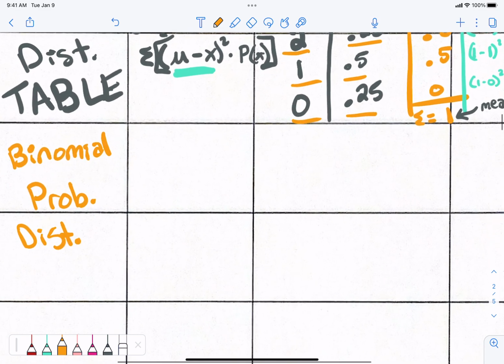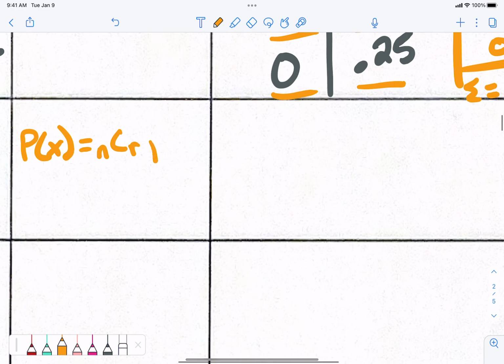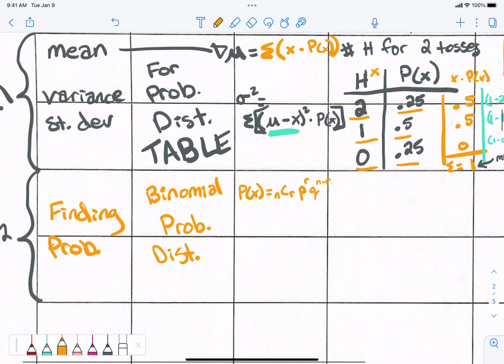P of x equals, what's the formula? Is it this? It starts with nCr, then P to the r, then Q to the n minus r. That's what you need.